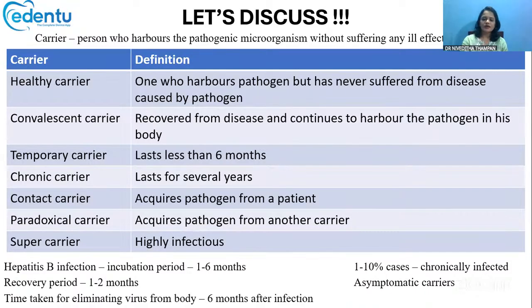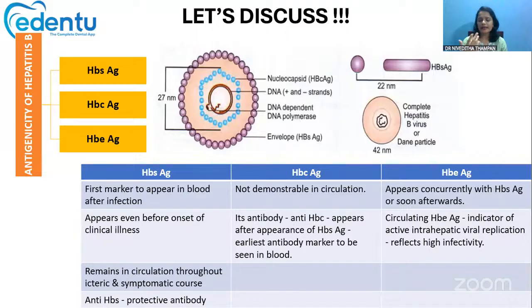All right. Yes. So the antigenicity of hepatitis B is usually manifested with the help of hepatitis B surface antigen, the hepatitis B core antigen and the hepatitis B E antigen also. Okay, so the HBs antigen or the surface antigen is the first marker to appear in the blood after infection, and it appears even before the onset of the clinical illness. Okay, the symptoms and signs have not even manifested. Before that itself, if you check the blood of the patient, there will be HBs antigen present in it.